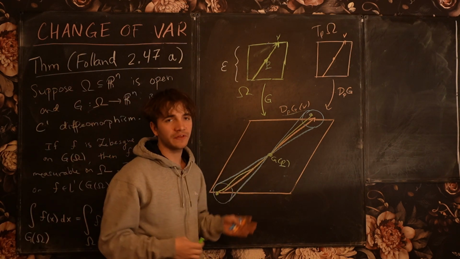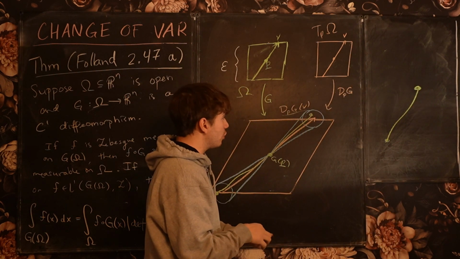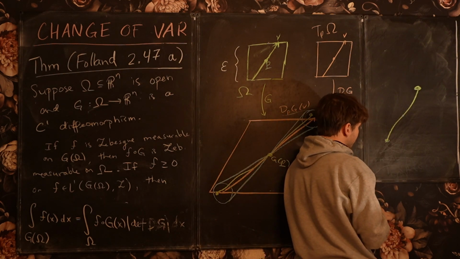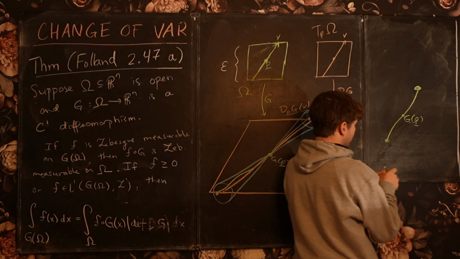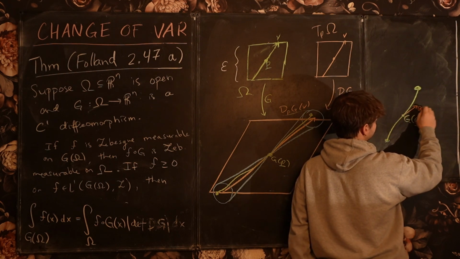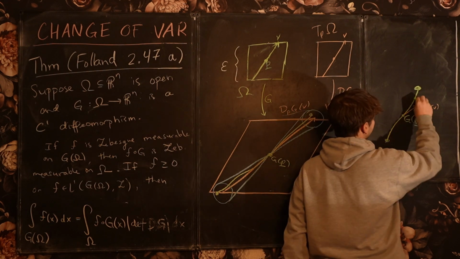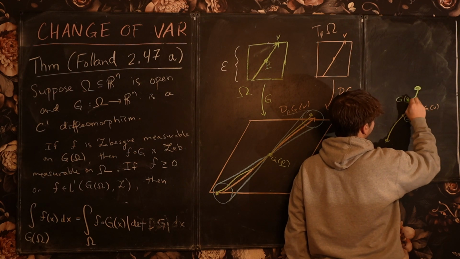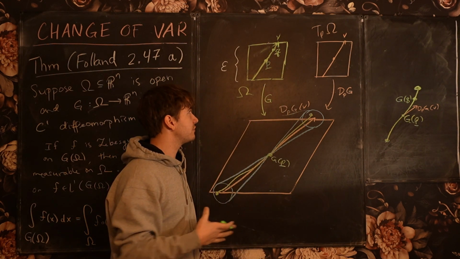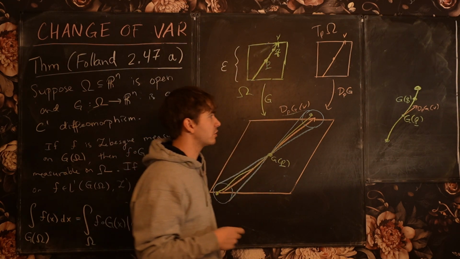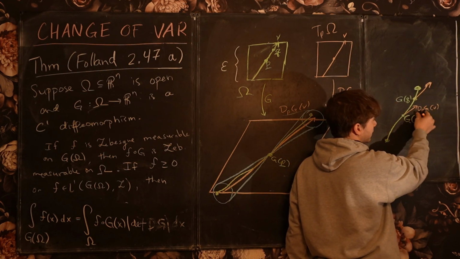However, let's focus in on this curve, okay? So if I focus in on this curve here, I know that at G of P, the tangent vector to this curve is just the image under the Jacobian at P of the vector V. And at a different point on the curve, let's say G of Q, where Q is a different point on the line here, and this identification is unique because G restricted to this line is a diffeomorphism, the tangent vector at G of Q is no longer the image of V under this differential map.